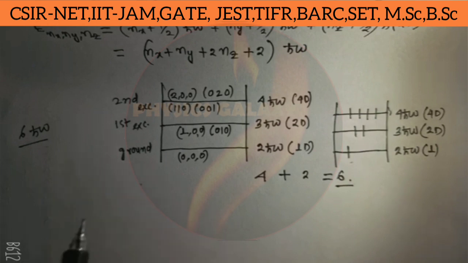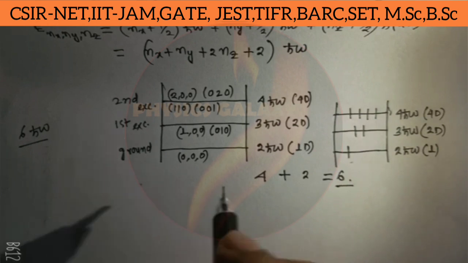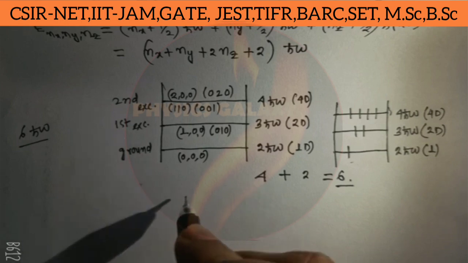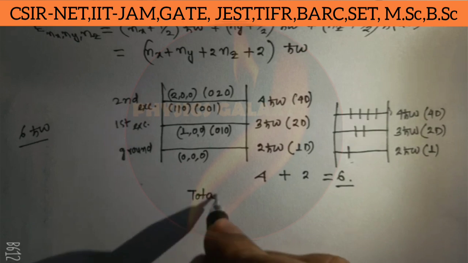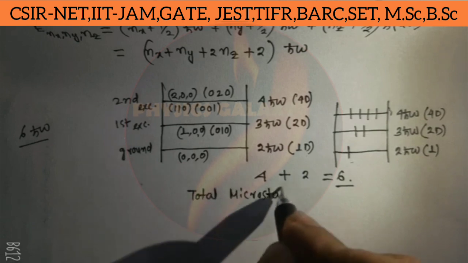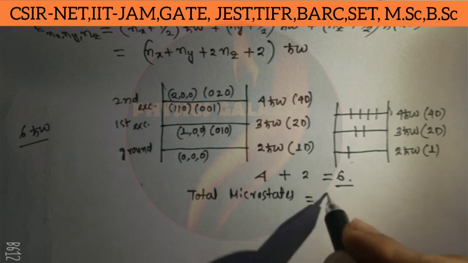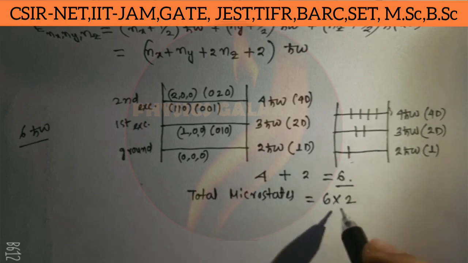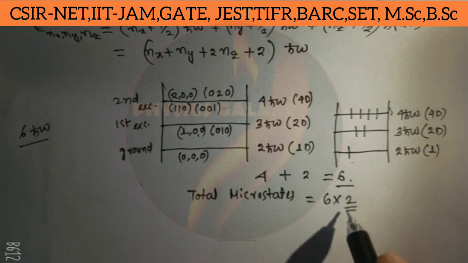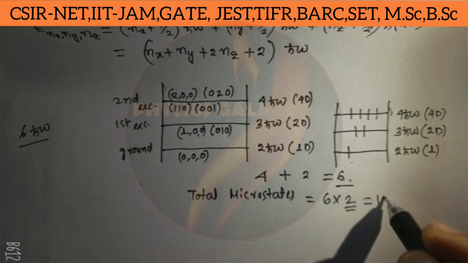But here it is the spin half electron case, with 2 spin half particles, so we multiply by 2. The total number of microstates is 6 times 2, equal to 12.